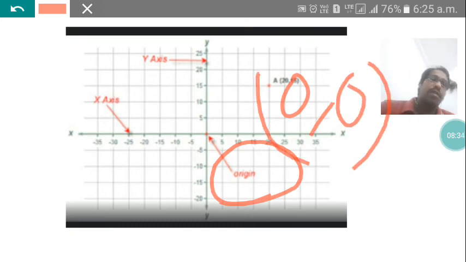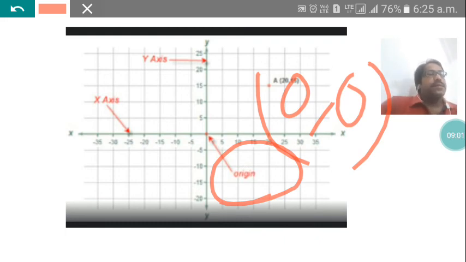This is called the origin. You may call it the reference point also, from where the points are traced out. These are the main important things.